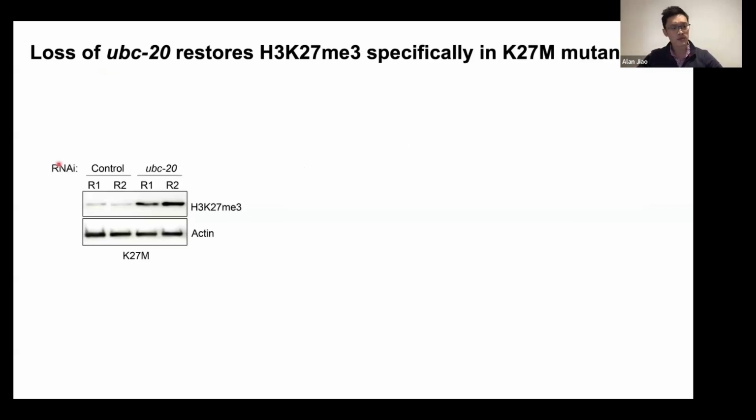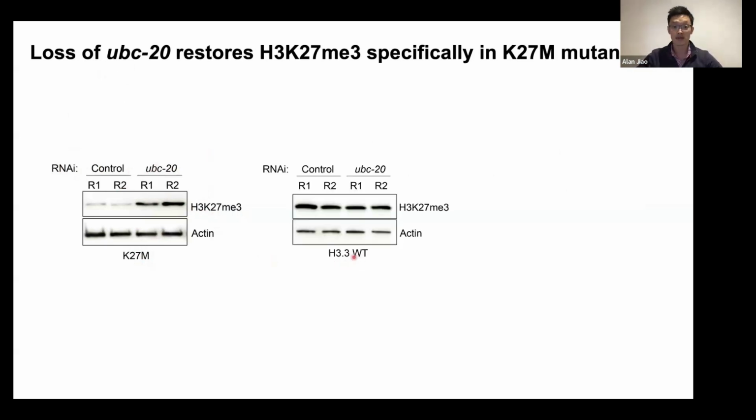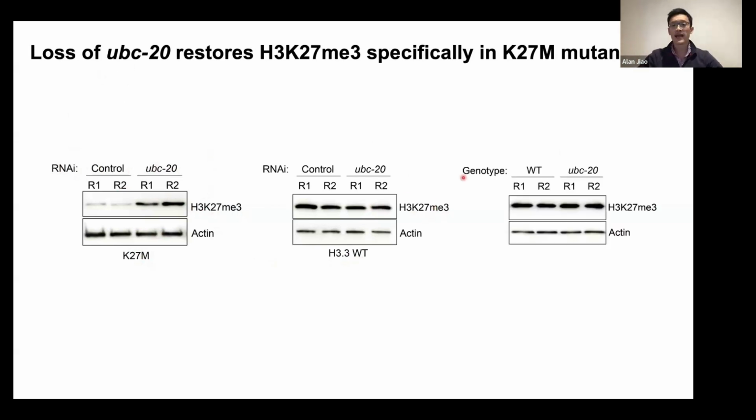We confirmed that the mutation was a loss of function because we used RNAi to deplete UBC20 and we recapitulated the rescue and methylation phenotype in these K27 mutants. What was interesting was this phenotype happened to be specific for K27 because if we do the same experiment in a histone wild type background, we don't see an additional increase in K27 trimethylation. And the same is true using a genetic mutant of UBC20.